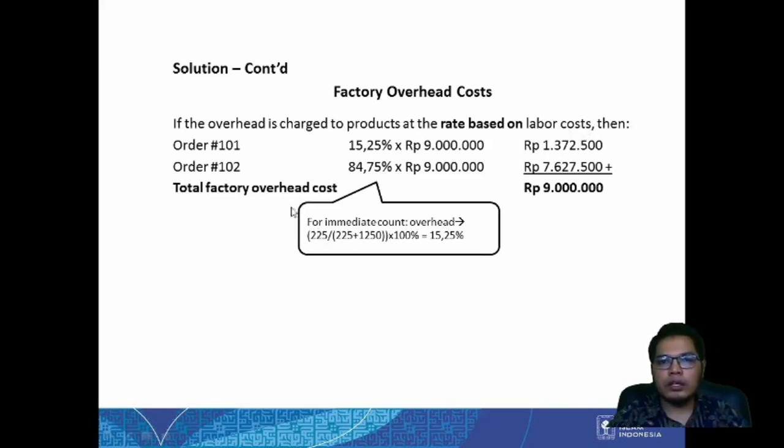For the 101 case, it is 225 divided by the total of hours times 100%, then we have this number 15.25%, or we can just sum them up. Actually I don't think it really matters, but let's say for the accurate example, let's use the exact percentage. So in here, from the total overhead cost, we can know that order 101 uses this number of overhead cost, and order 102 uses this number of overhead cost.